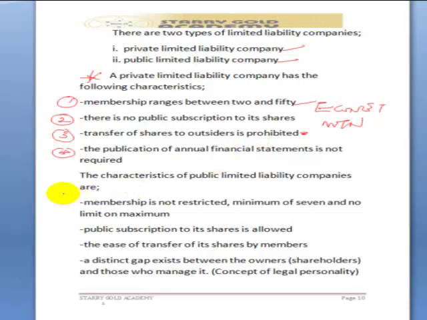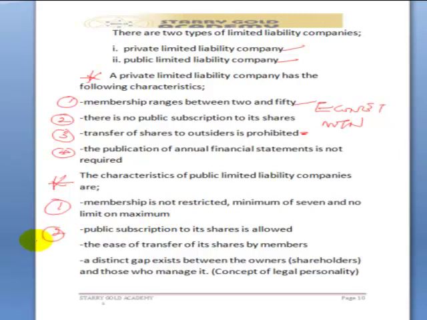Let's now take the characteristics of public limited liability companies. 1. We are told that membership is not restricted. That is, minimum of 7 and no limit on maximum. That is, it can be as many as 1,000, it can be as many as 5,000. Number 2, public subscription to its shares is allowed.